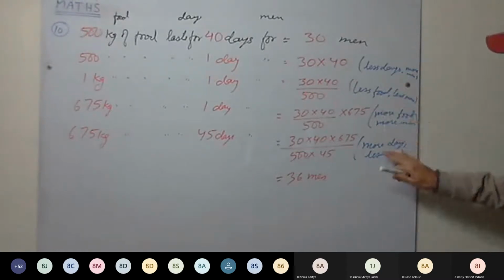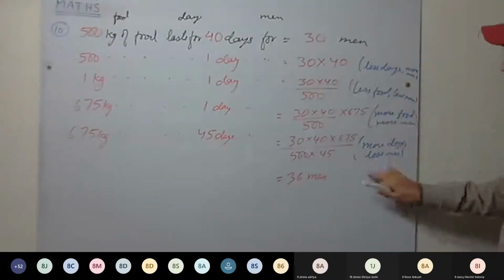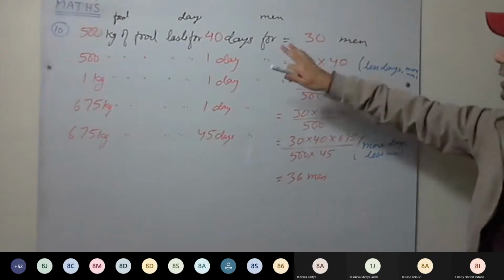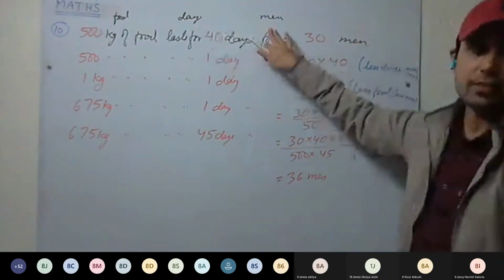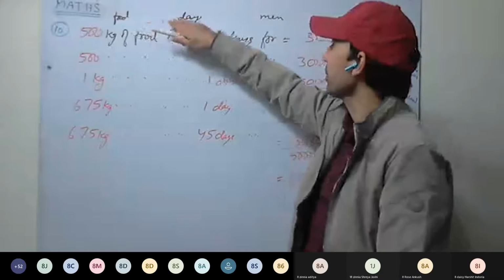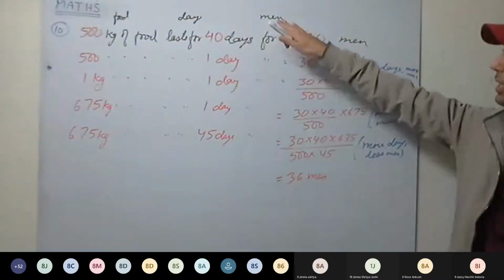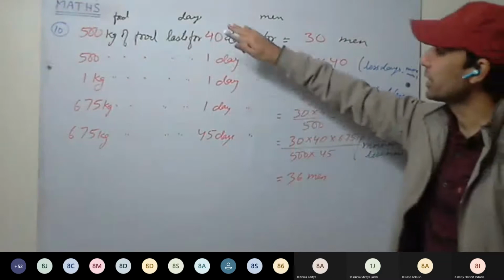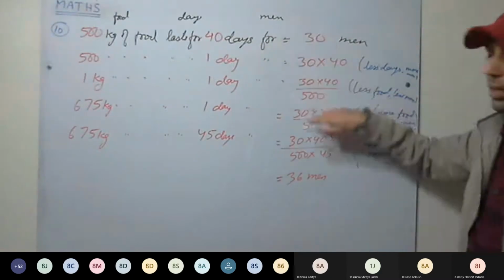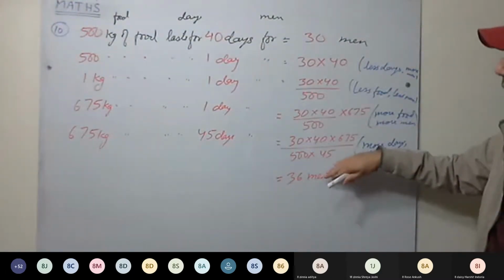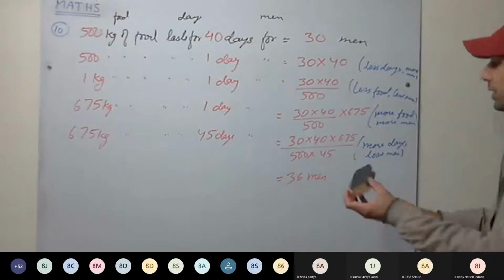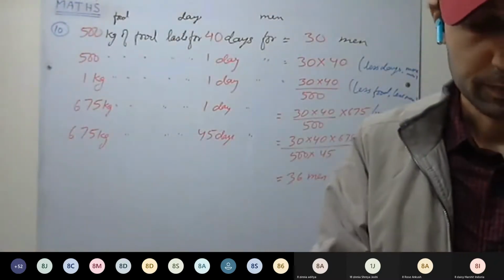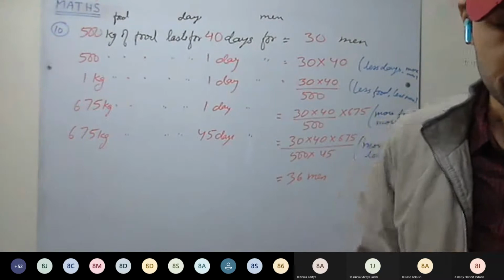Okay, these are the reasons. Reasons you understood: why we divided, why we multiplied. Because days and men, they are inversely proportional. Food and men, they are directly proportional. If food decreases, men must decrease. If days decrease, men will increase. Okay. This is clear. Any doubt in this question? Okay, read the next question.